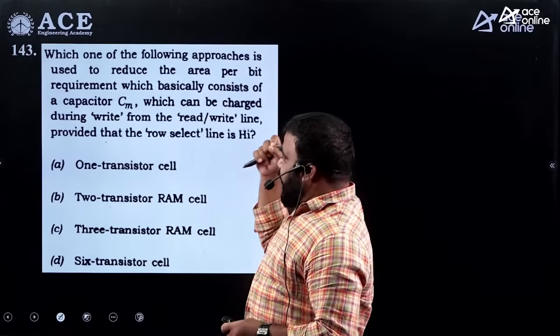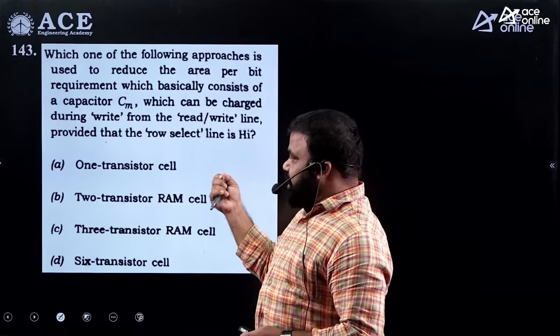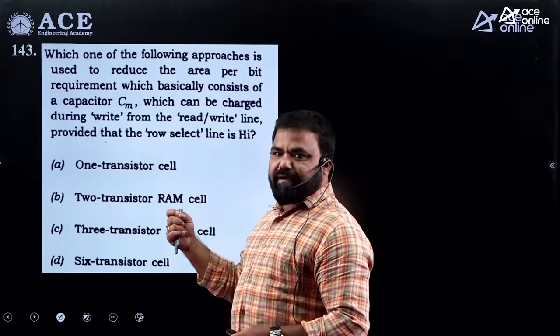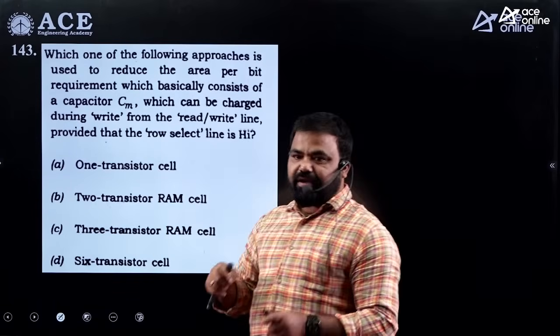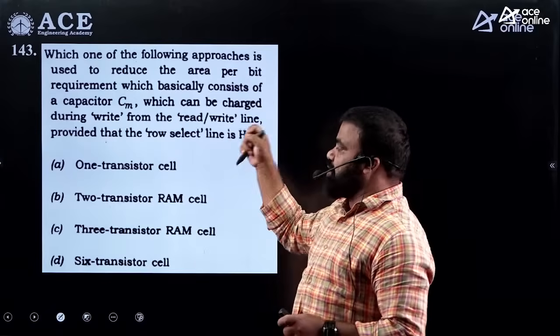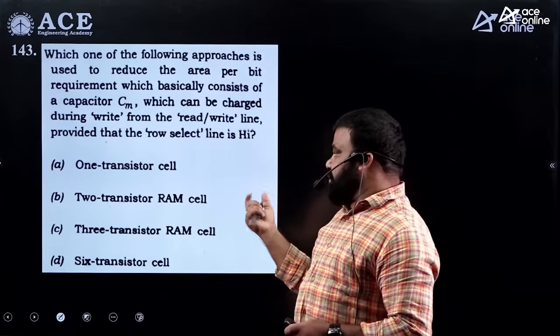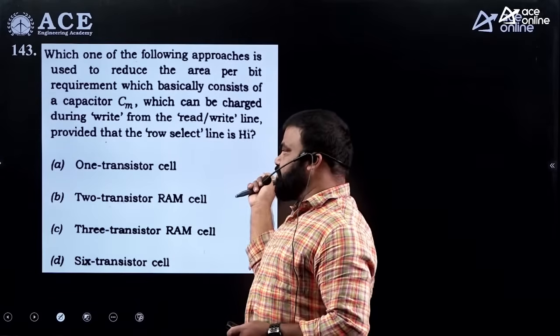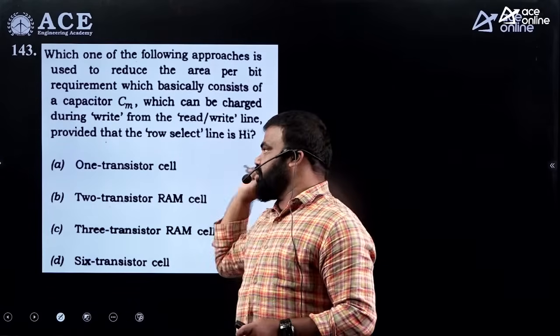So the answer is either A or B. We can choose A in this and we can also choose B depending on conditions, because conditions are not mentioned correctly. So we can say, as CM is the capacitor which is available, only option A is correct.